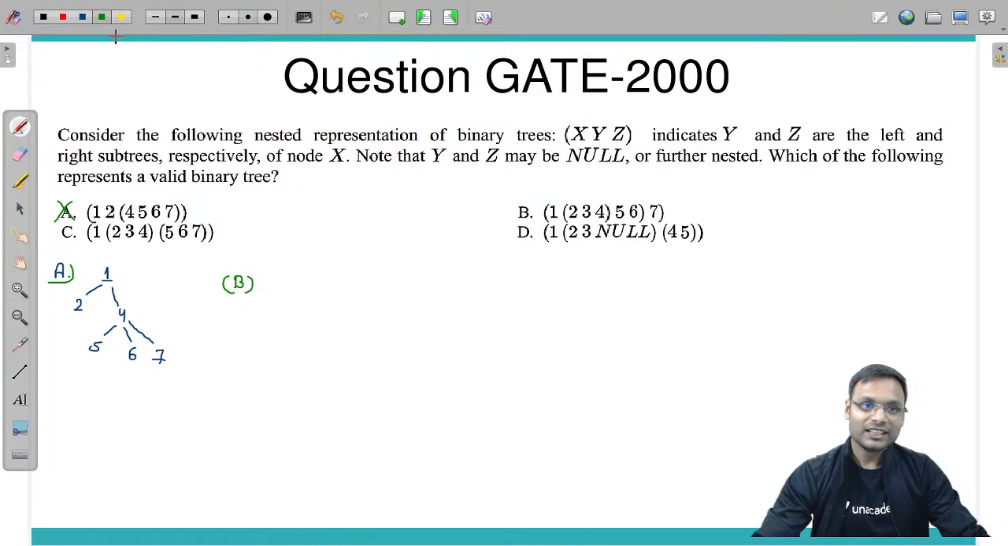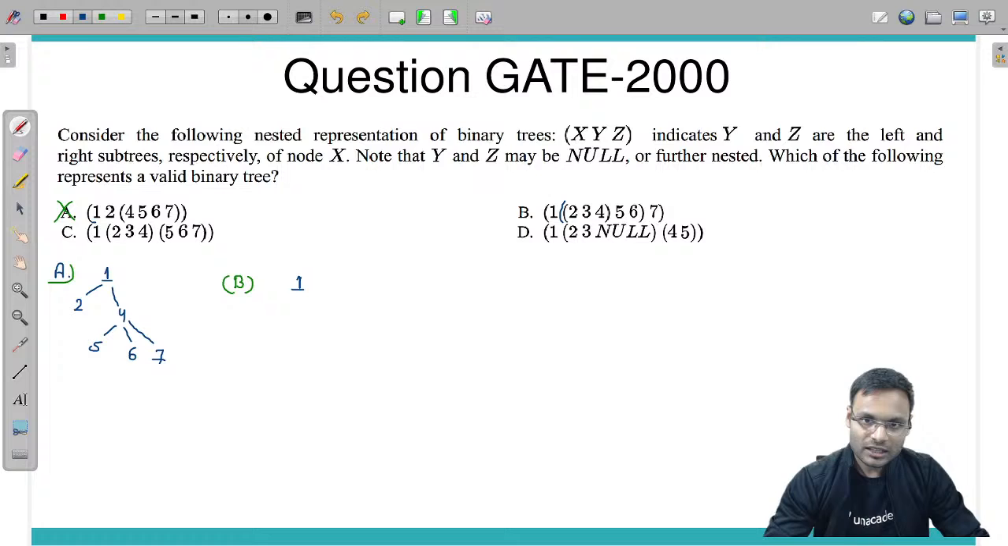This option B is a little tricky, very different. Let's check out what this option is given as. First one, 1, is the root. Then there should be 1, 2, 3, so there should be one more parenthesis here. There is a mistake here. With 3 parentheses, we should have one more extra parenthesis somewhere. Let's take another parenthesis here.